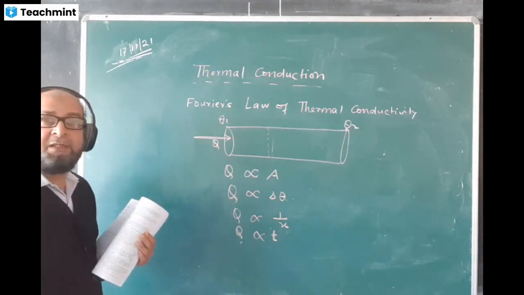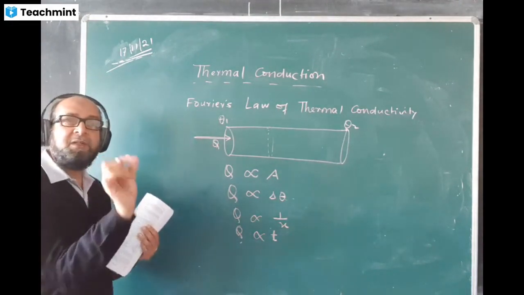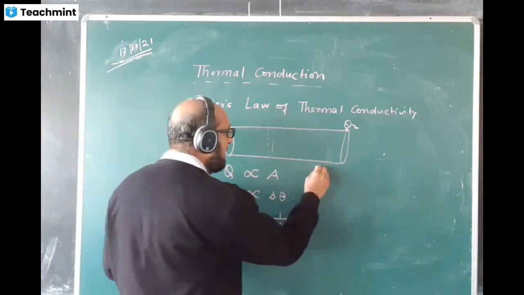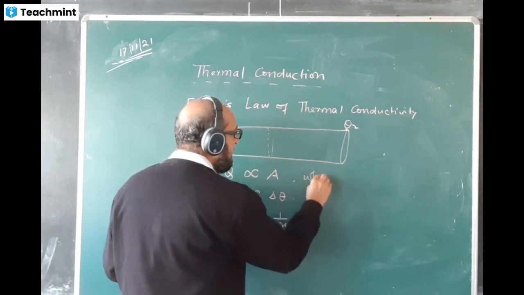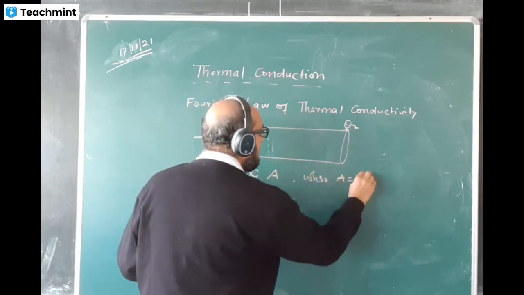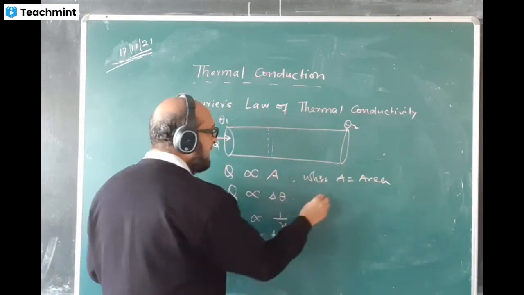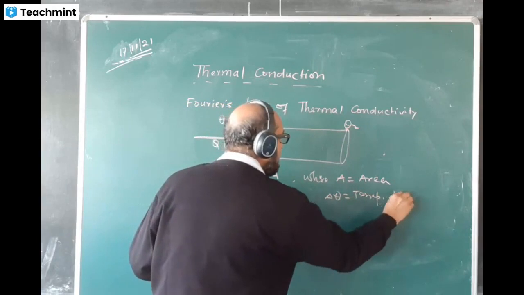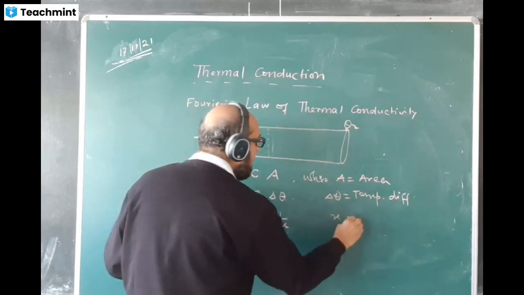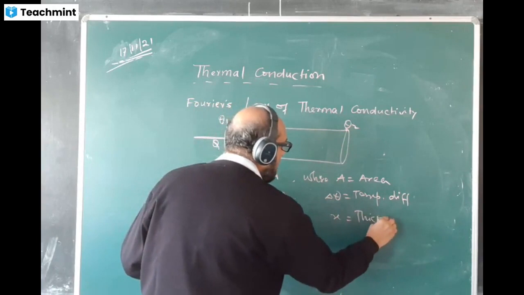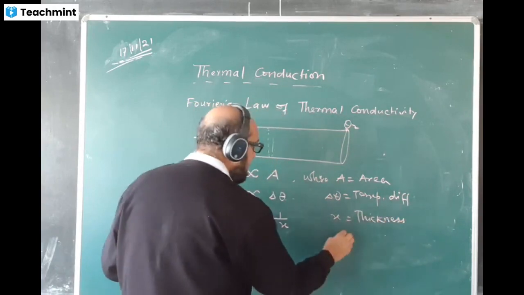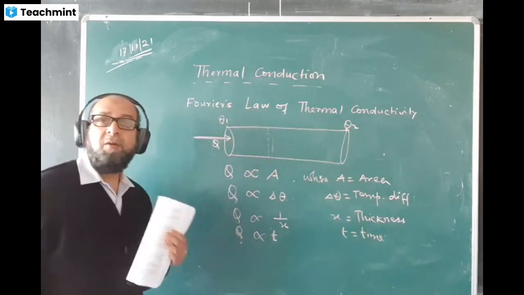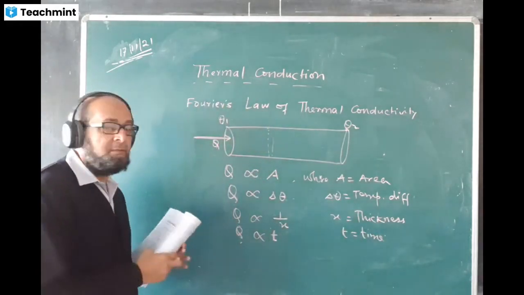You can say diameter or thickness of the metal. Write down where A is area, delta theta is temperature difference, x is thickness, and t is time of flow, the time of heating the material.